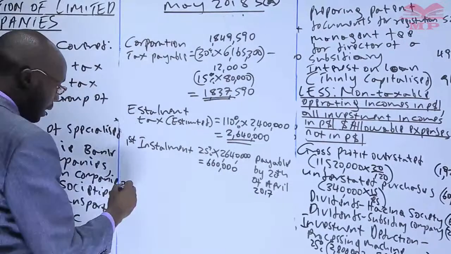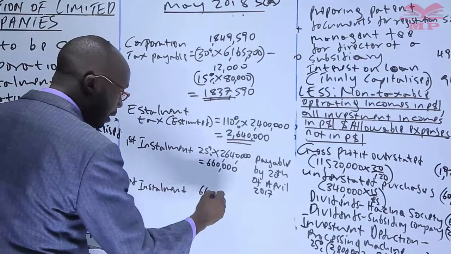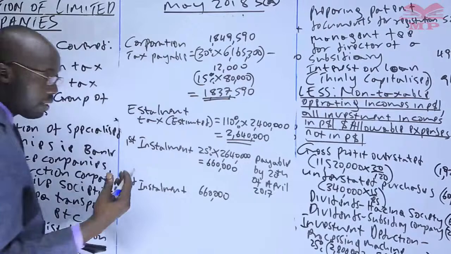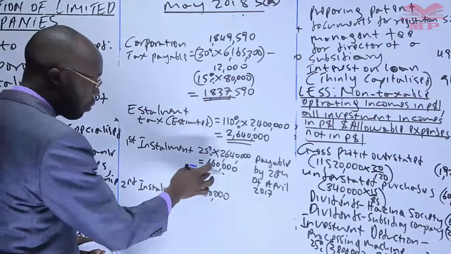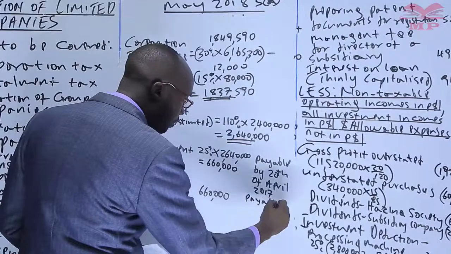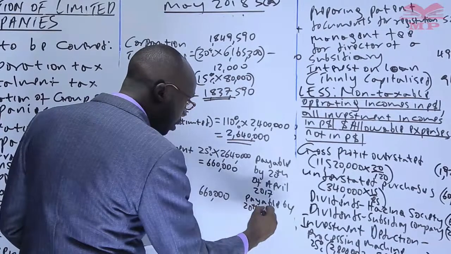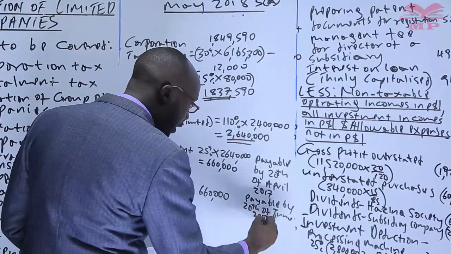Then we have the second installment, another 660,000. Remember, another 25%, it's the same because we had already computed. It is payable by 20th of June, the 6th month, 2017.